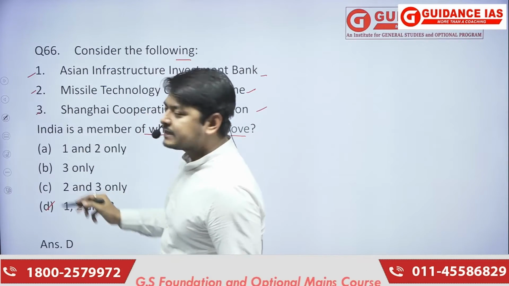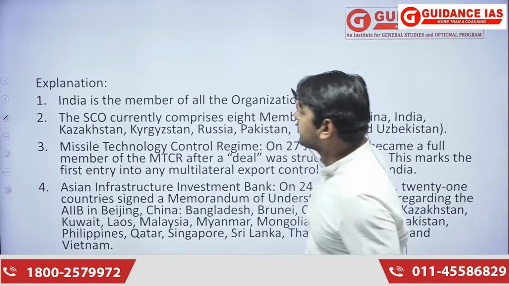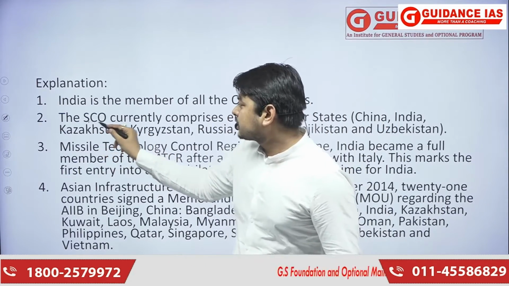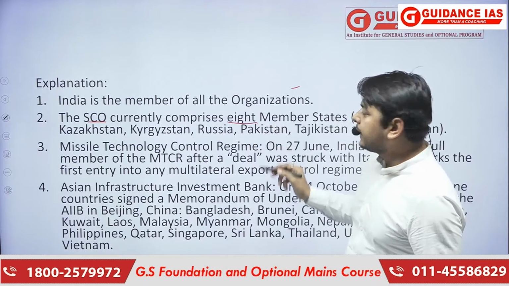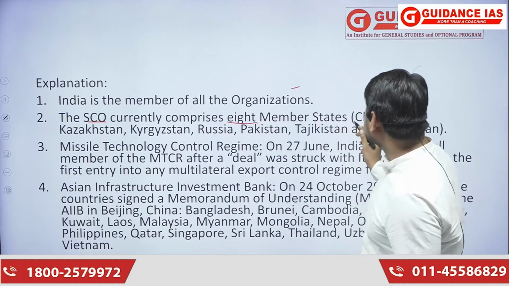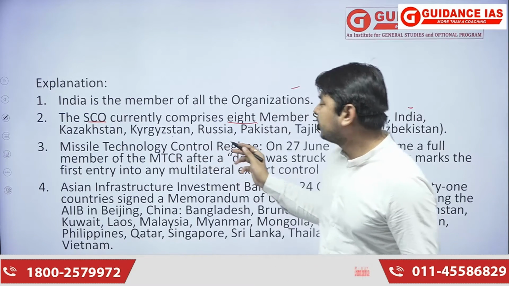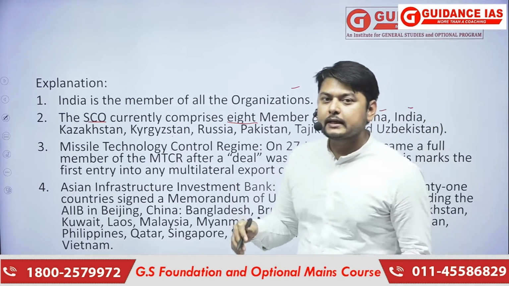So we will be seeing its explanation like this. Here India is a member of all the organizations. The second statement is the Shanghai Cooperation Organization. It comprises 8 members. Okay, here we will see the states of China, India, Kazakhstan, Kyrgyzstan, Russia, Pakistan, Tajikistan, and Uzbekistan. So these are the member countries.